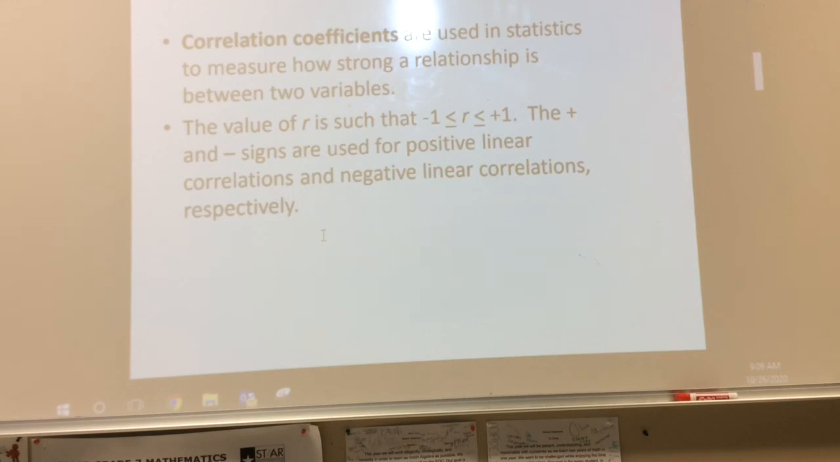Once you hit stat again, you're going to go to the right to where it says CALC. We're going to scroll down to number 4 that says LinReg. Click enter. Scroll down to calculate. Hit enter on calculate. And now, what has it added to your chart? R squared and R. We are looking at R, not R squared.